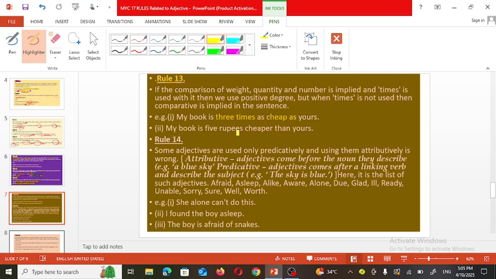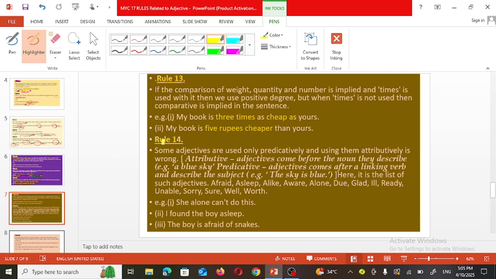My book is 5 rupees cheaper than yours. Here 5 rupees, not times, is used. Here 5 rupees quantity is given. So here we can use cheaper, which means comparative degree is used here.